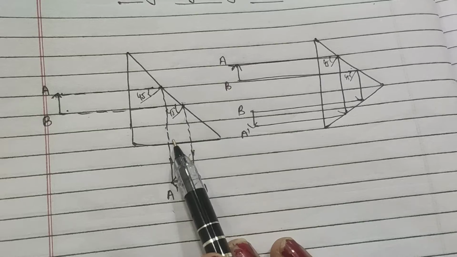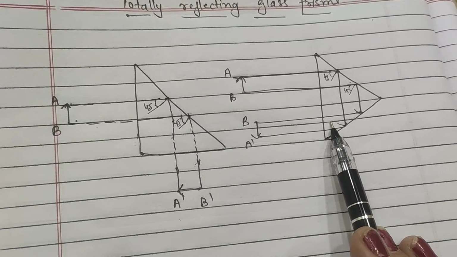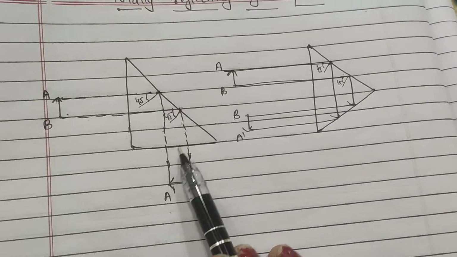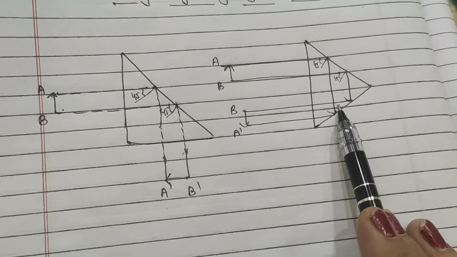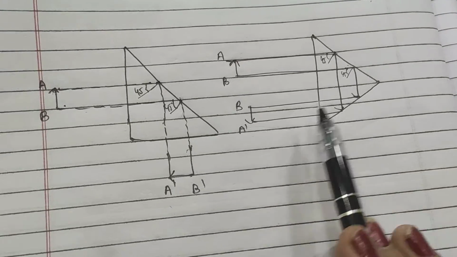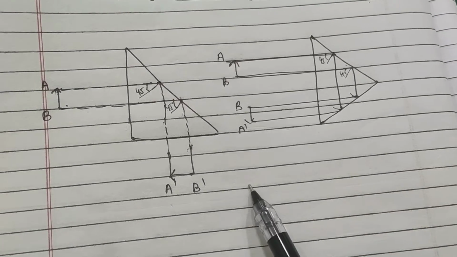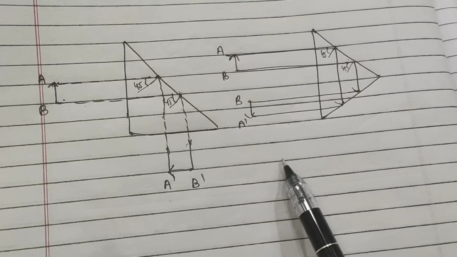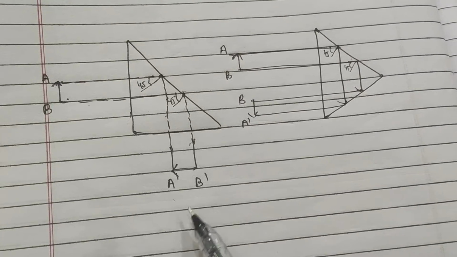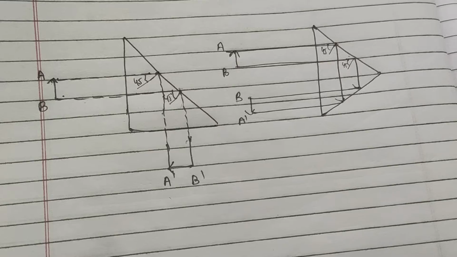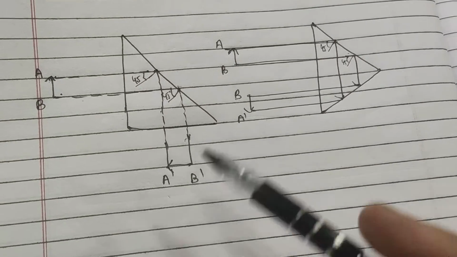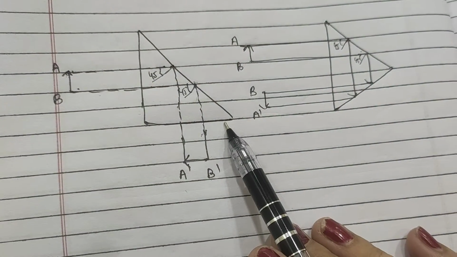These two designs are for the totally reflecting prisms, in which here the light is turned through 90 degree and here the light is turned through 180 degree. So these two glass prisms also use the phenomenon of total internal reflection for the change of the image. Again this is one of the important applications.